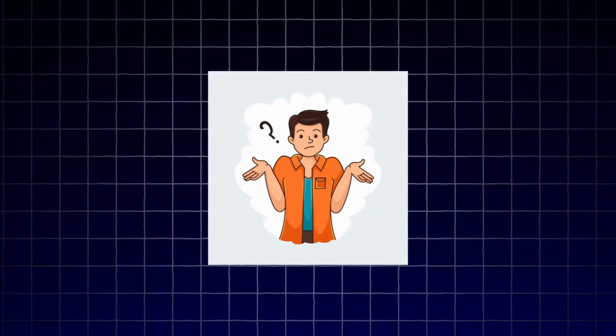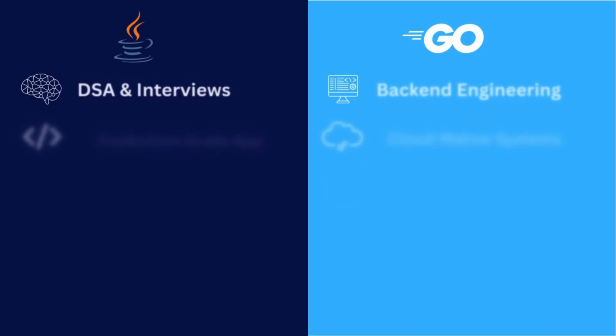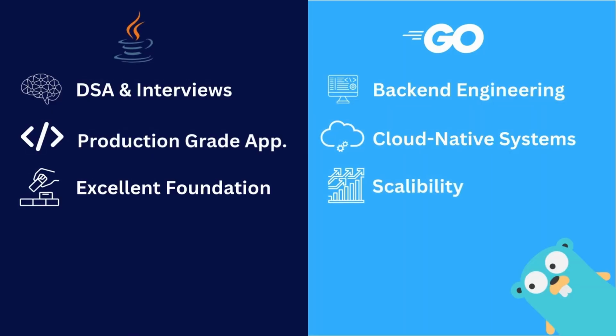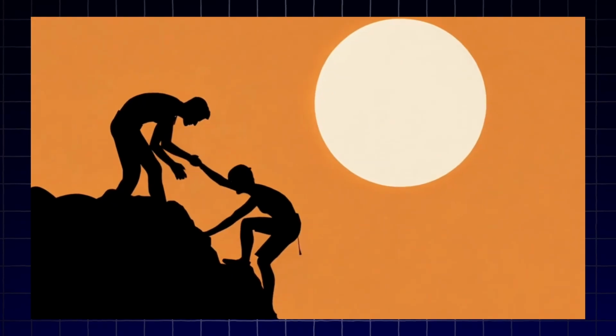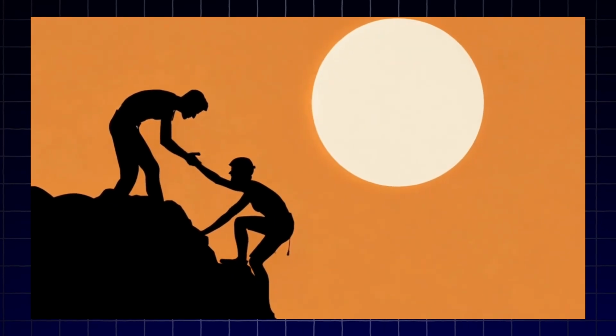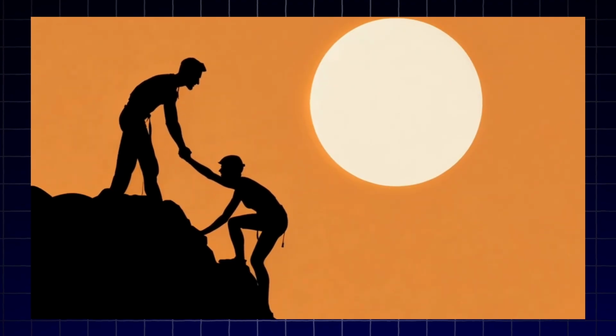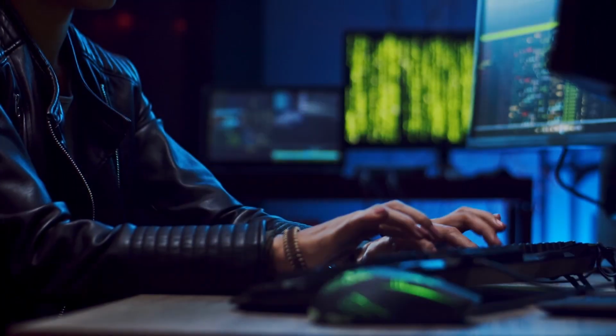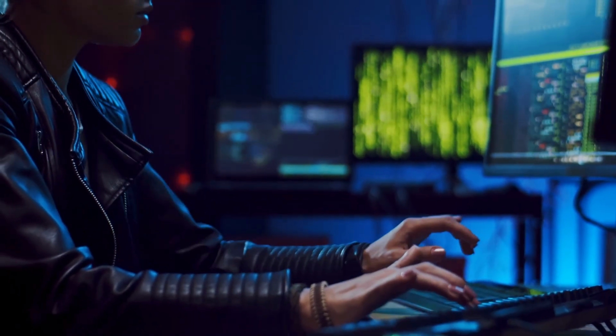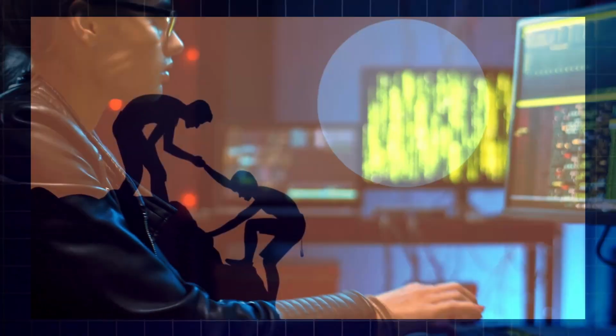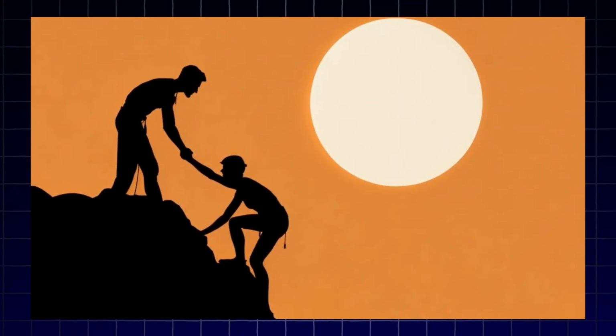So the main question is, which one should you choose? If your focus is DSA, interviews, and full stack application development, Java is a solid choice. But if your focus is backend engineering, cloud native systems, and scalability, then in that case, Go makes more sense. Languages are just tools. Strong engineers are defined by system understanding. So, I would suggest you to choose the language that aligns with your current goal. Learn it deeply, and over time, learning the other one becomes much easier.